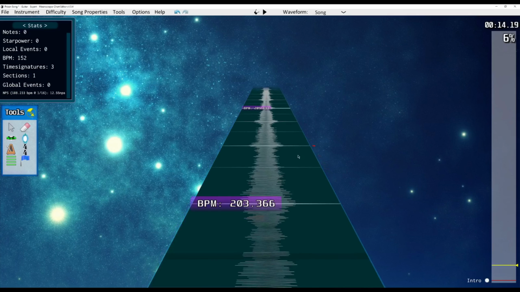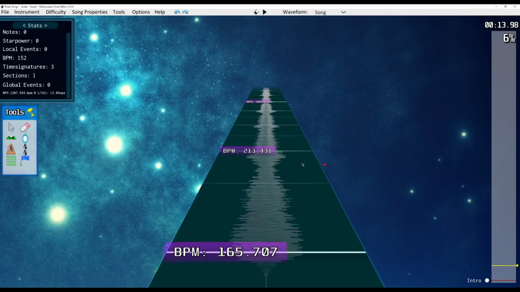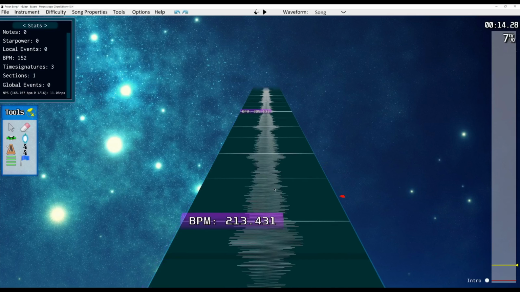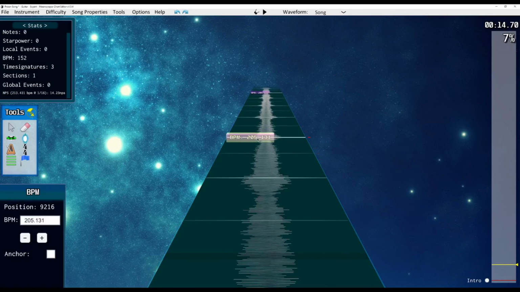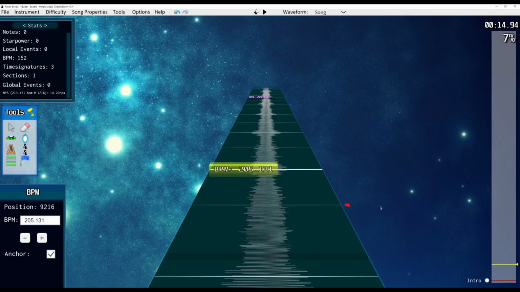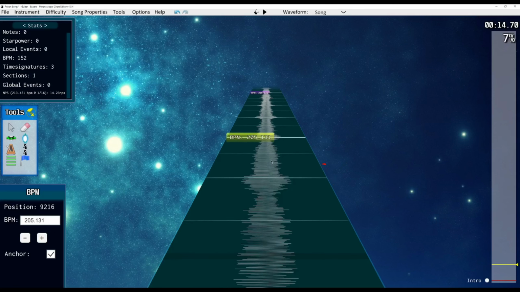So to avoid that, what you can do is anchor the next one. By doing that, you click on that, and then you can either click down here on this little checkbox, or you can just press the A key. Now it's lit up yellow. That means it's anchored. Anchored BPM markers will not move, no matter what.